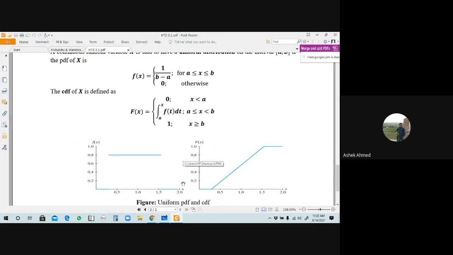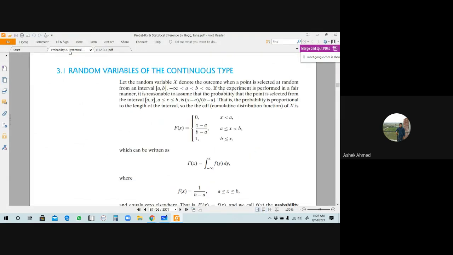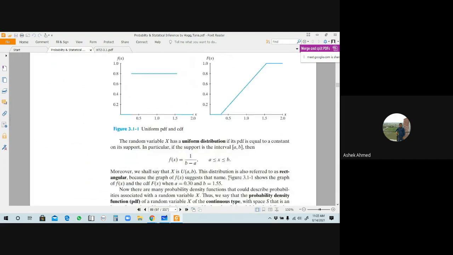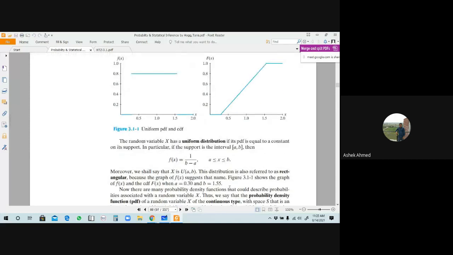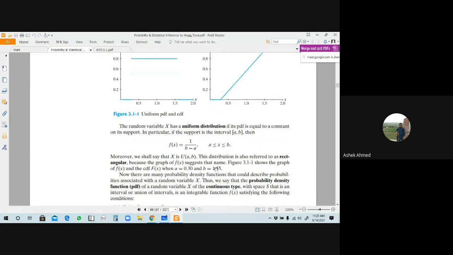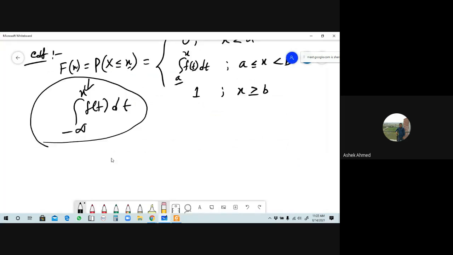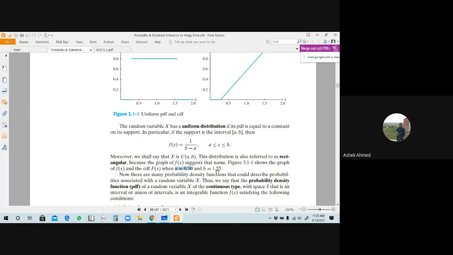Now we'll discuss this graph here. I have already discussed this concept previously. If we take a uniform distribution denoted by U(a, b), if the value of a is 0.30 and b is maybe 1.55, দেখি এটা কিনা, 1.55, okay.